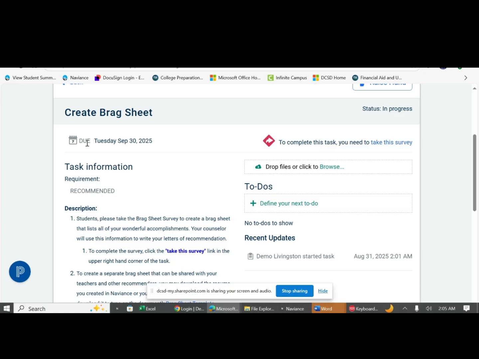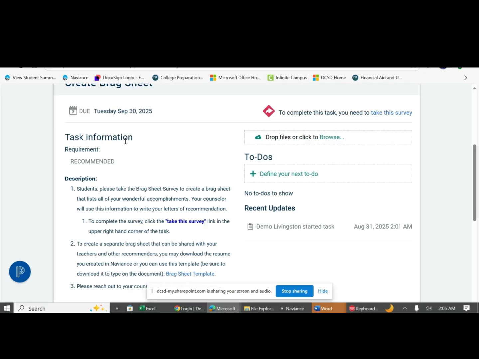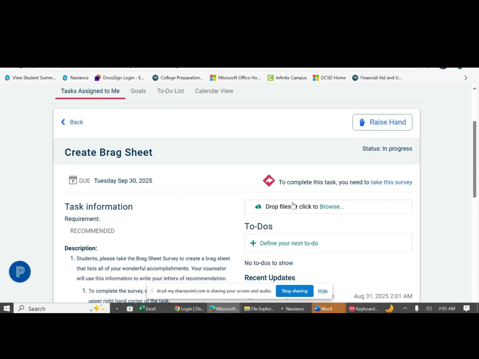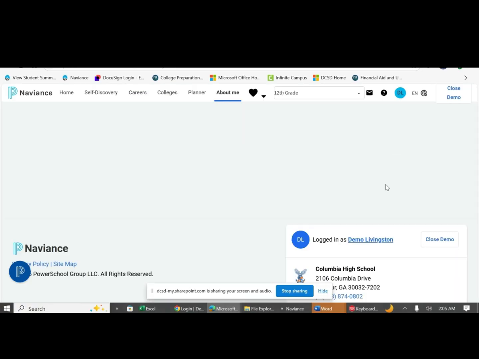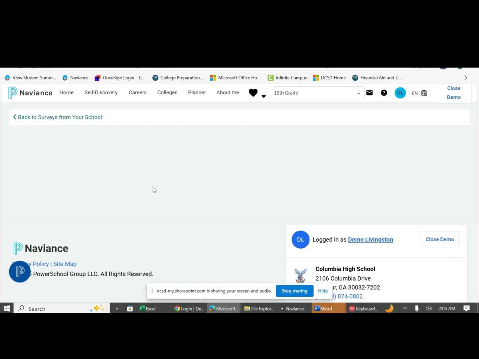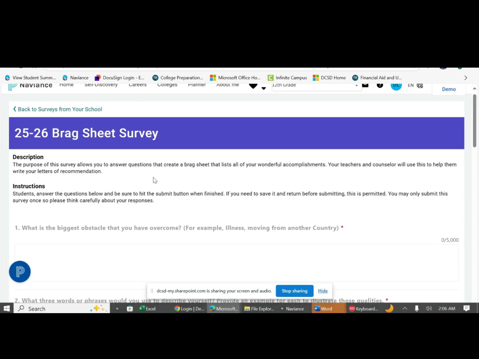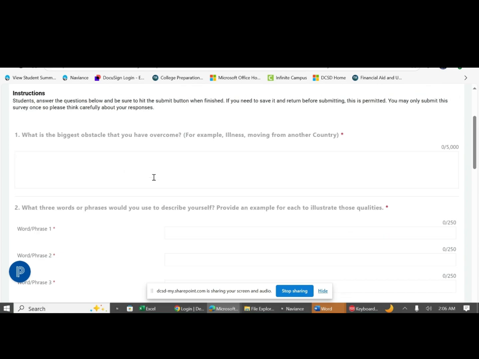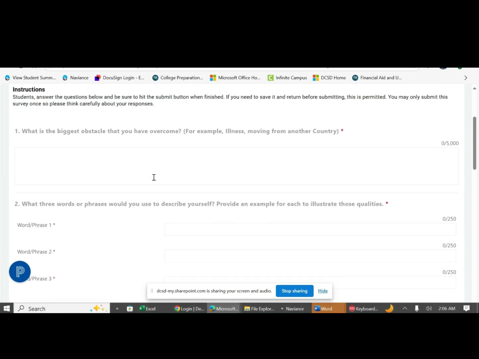And here we are. Again, you have when the task is due, any detailed requirements or descriptions of the task, and then up in the right corner, the link to complete the task or take the survey. So we're looking at the 25-26 brag sheet survey. We'll go ahead and open that up. All right, here goes our survey, and we'll go ahead and begin by answering the questions.